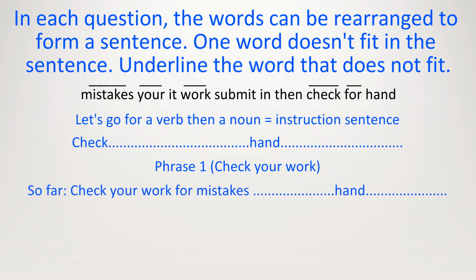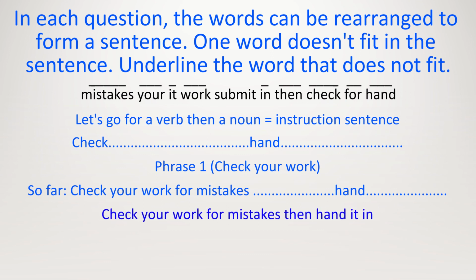So that is part 1 of the sentence, but then what is the second part? Look at the words left. I will give you 5 seconds. Can you put it together? Check your work for mistakes, then hand it in. That is the second instruction. 2 instructions in 1 sentence, and I'm sure a lot of students have heard of this before. Because of that, the word we did not use is "submit".